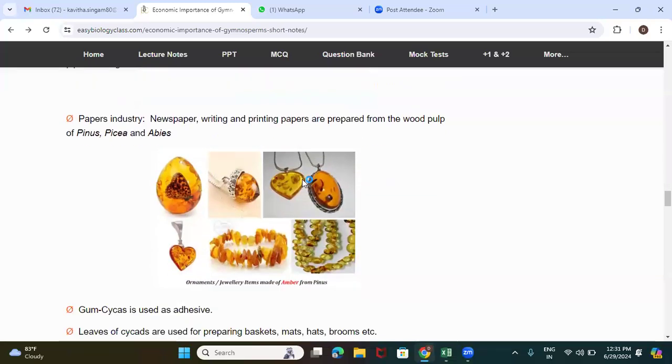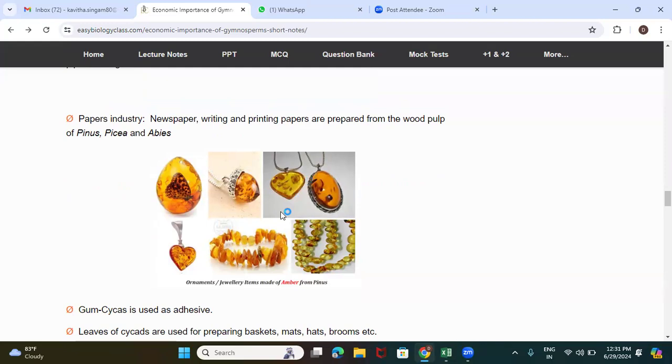Next comes the paper industry, in the preparation of newspapers, writing paper and printing paper. The wood pulp of Pinus, Picea and Abies plays a very important role here.